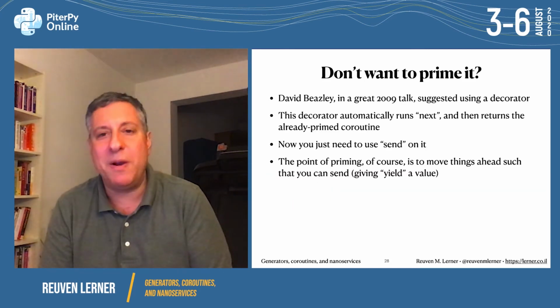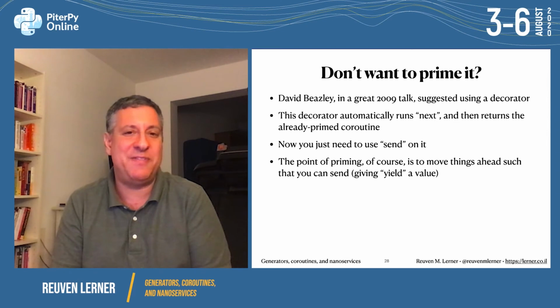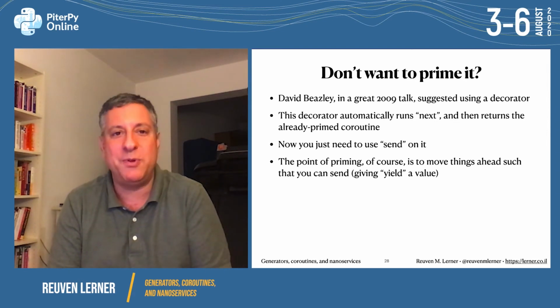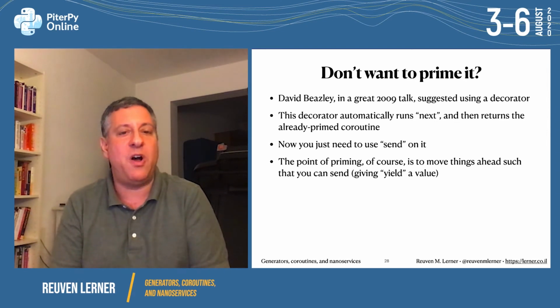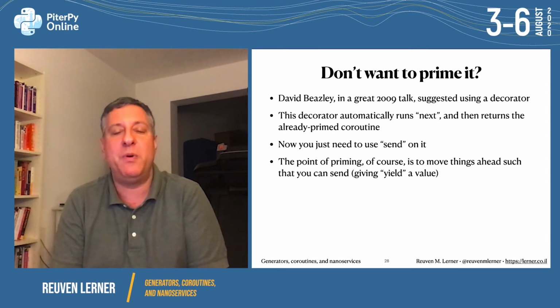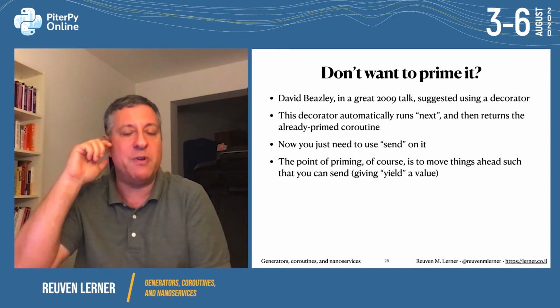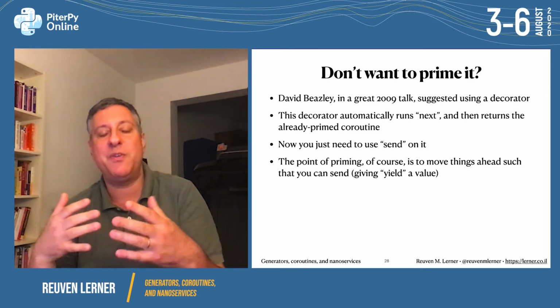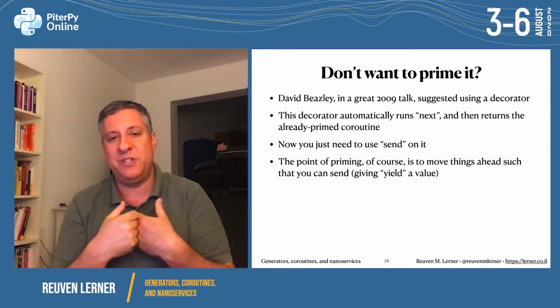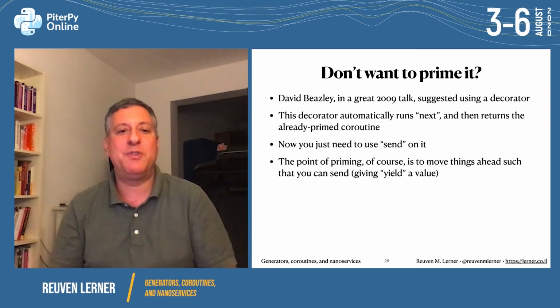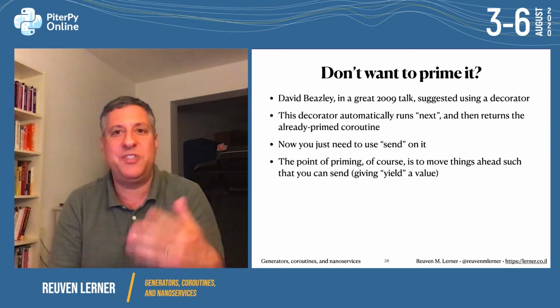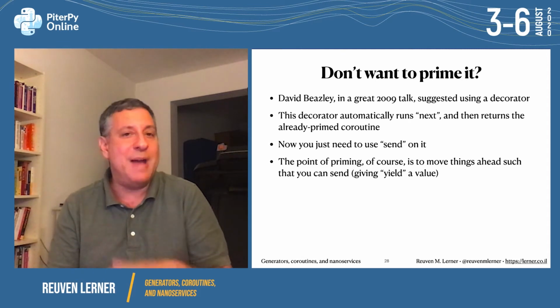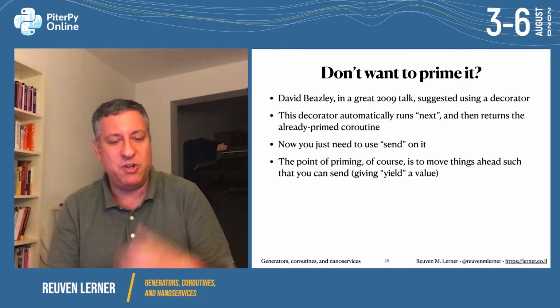So what if you don't want to prime it? Because it's kind of annoying that each time you have to say next just to start up your generator. David Beazley gave a great talk in 2009 all about generators and coroutines. He suggested using a decorator to do this. The decorator runs next and then returns the coroutine, returns the generator after it's already been primed. And then you can just use send on it right away. I think it's really smart. I'm not doing that in any of my slides, but you should know it's there.